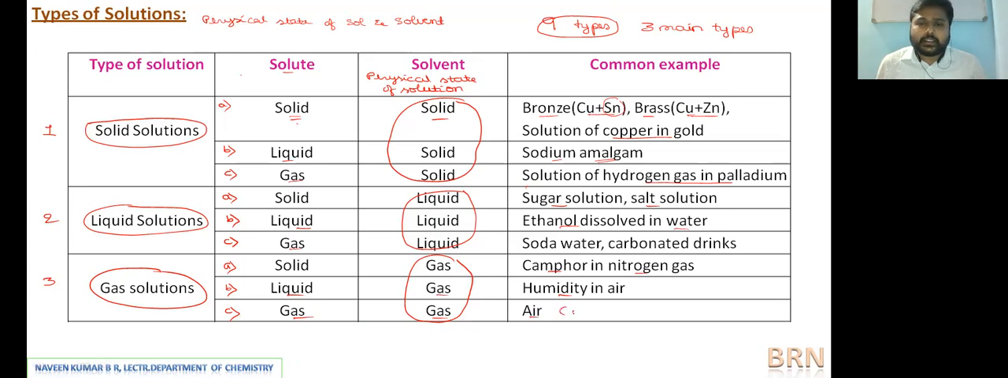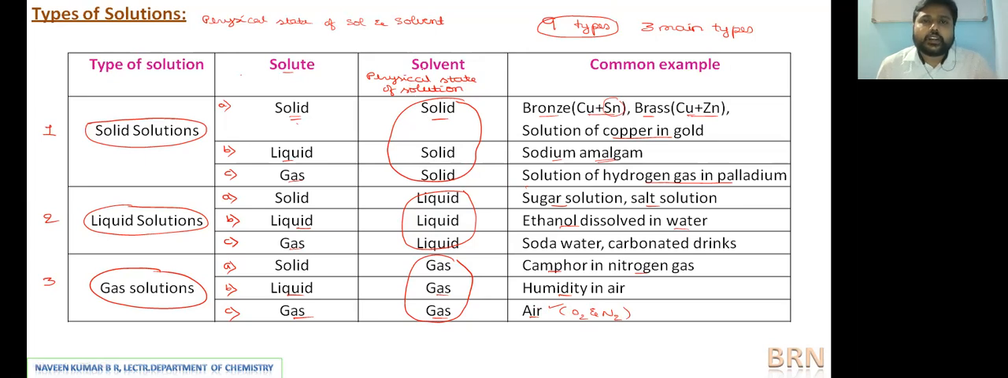In that you can take any mixture of two gases, for example, oxygen and nitrogen, or oxygen and carbon dioxide. Like this, you can take any binary mixtures as the example, or in general, a homogeneous mixture where solute and solvent are gas. You can give it as air. So this, in simple terms, is the 9 different types or classifications of binary solution. Try to remember this as an important point.